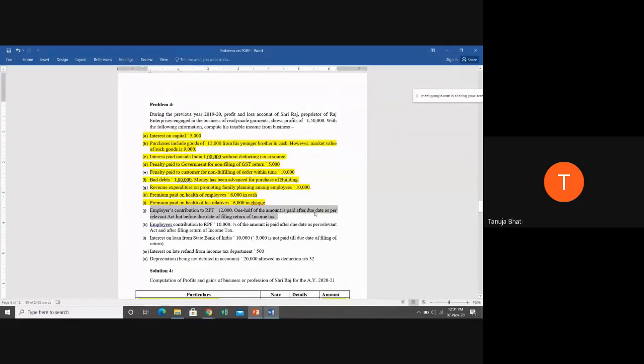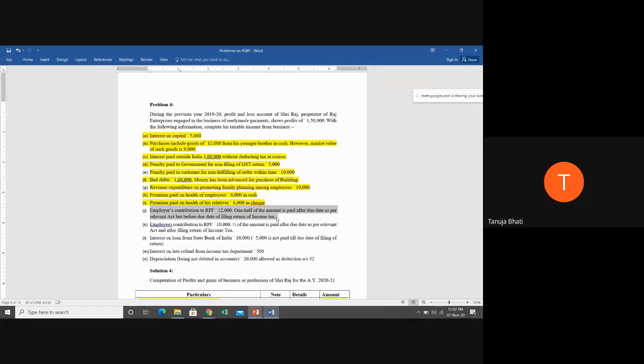Half of the amount is paid after due date as per the relevant act, but before filing return of income tax. So students, I've already covered in the provisions that whenever there is an employer contribution to recognized provident fund, it will be allowed if the entire payment is made before the due date of filing the return of income tax.